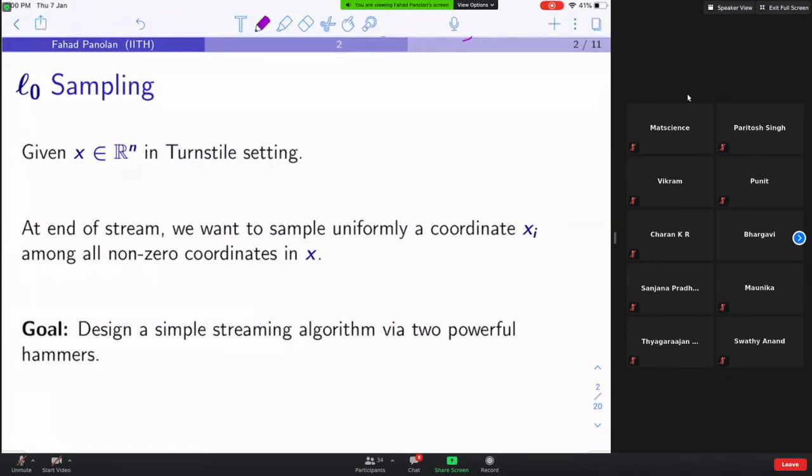Suppose you know in advance there are only K non-zero coordinates. Doesn't that become a simple case of reservoir sampling? No, but you don't know which K, right? Oh, wait. Okay. Yeah.